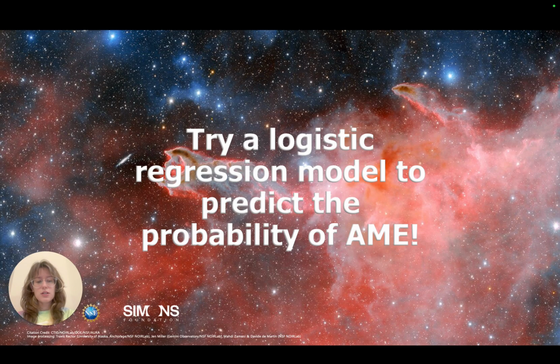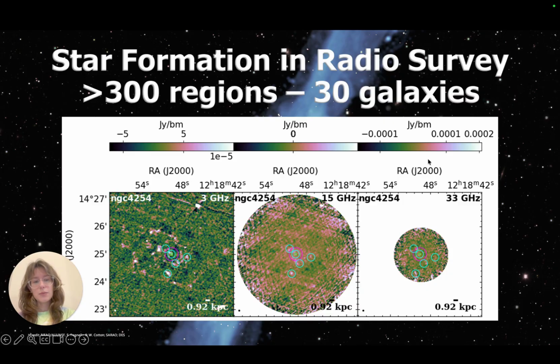To answer these questions, I'm going to train a logistic regression model to predict the probability of an extragalactic region harboring AME. Specifically, I'm using Very Large Array continuum data at 3, 15, and 33 GHz from the Star Formation and Radio Survey, which covers over 300 regions across 30 galaxies at a resolution of 2 arcseconds. As I previously mentioned, 33 of these have been identified as likely AME candidates.